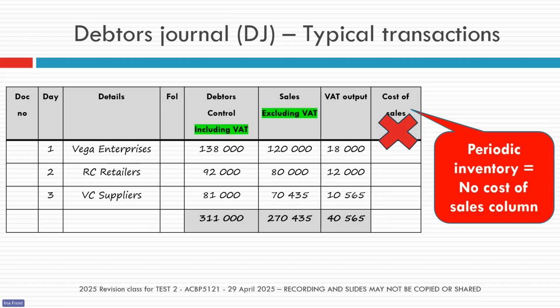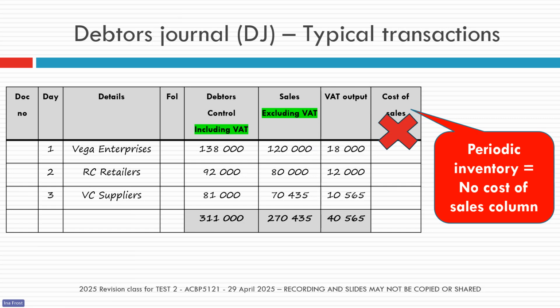Then if we ask you for a debtor's journal and the business uses the periodic inventory system, remember then there will not be a cost of sales column. It won't be in cash book receipts and it also won't be in the debtor's journal because remember in the periodic inventory system, we do that other cost of sales calculation that I showed you in session 1.